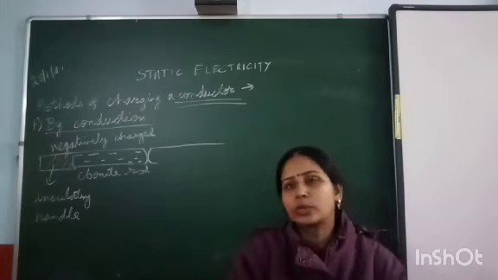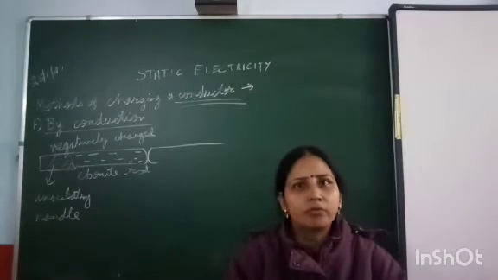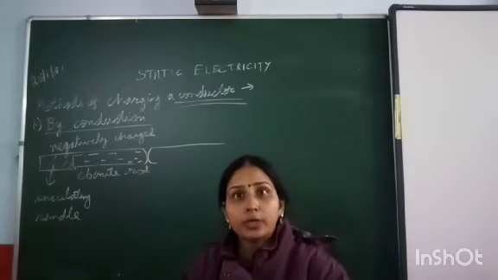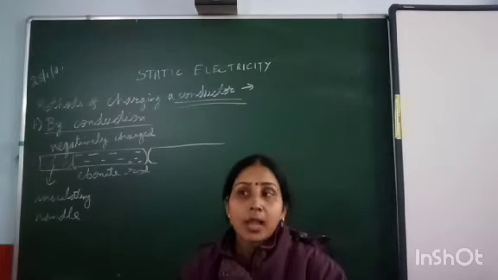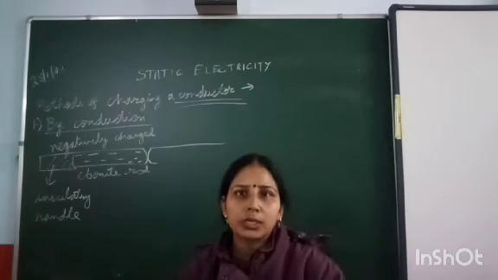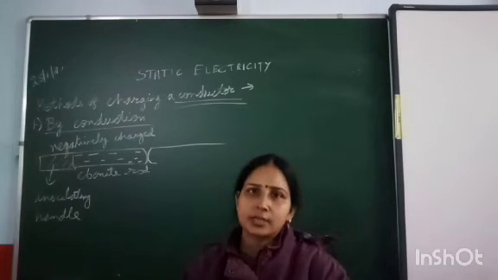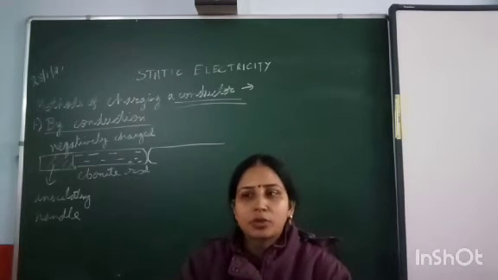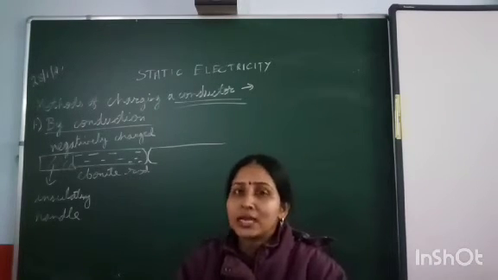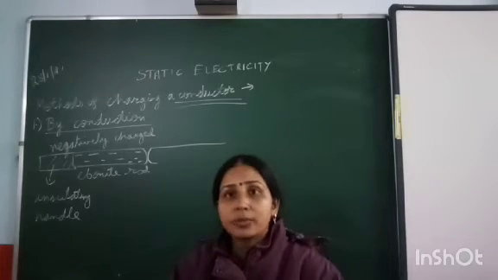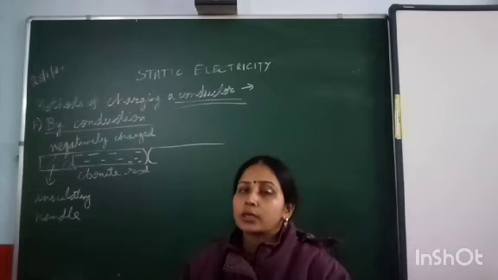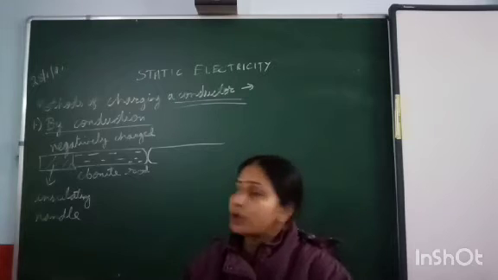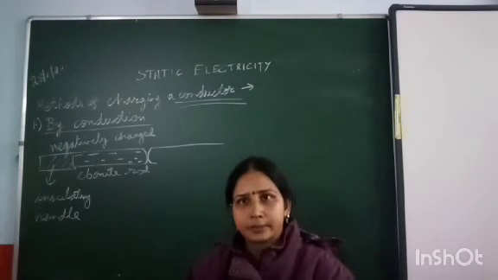Insulators can be easily charged simply by rubbing two of them together. But for conductors, when we rub two conductors together, the charge gets transferred from one conductor to the other, and hence the process cannot take place. So conductors cannot be charged simply by rubbing. Now in this topic we will discuss the methods by which we can charge a conductor.